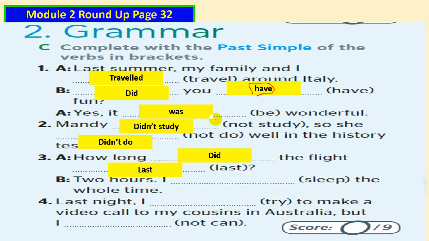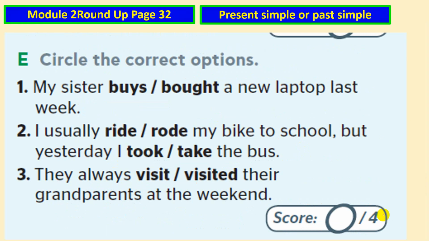Thank you. Let's move on to the next one. Two hours. I slept the whole time. So I use here the past of sleep, which is slept. Last night I tried to make a video call to my cousin in Australia, but I couldn't. So we use the negative. Can't will be what? Couldn't. That's right. Now let's move on to the next exercise.